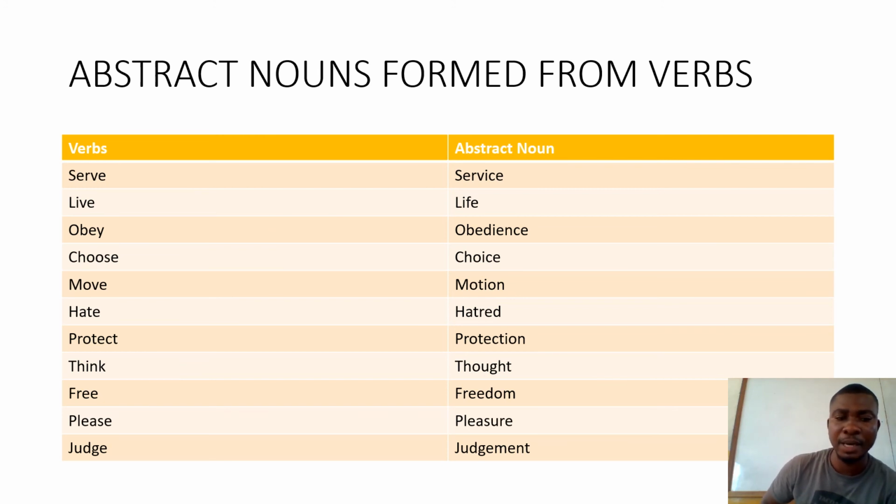Free, freedom. Please, pleasure. Judge, judgment. These are also some of the words. Therefore, from today onwards, you know when to use the word judgment. It is in an abstract form. Protection, that word is in what? An abstract form. It is an abstract noun. So protect is a verb, as we all know, but its abstract noun form is protection. So you bear these things in mind.